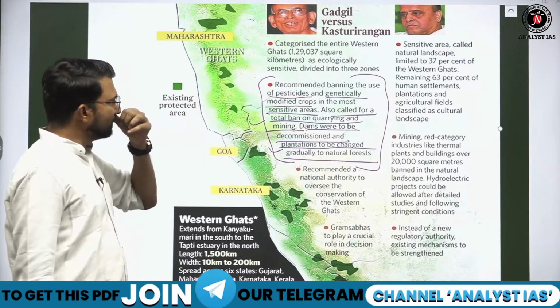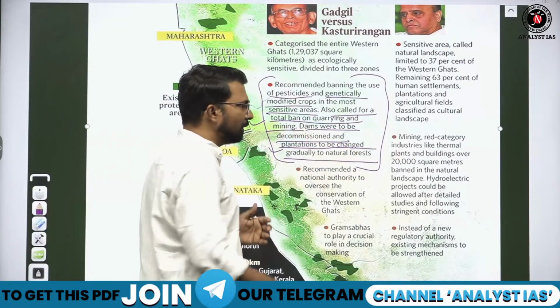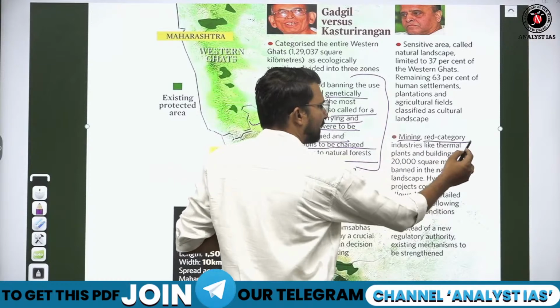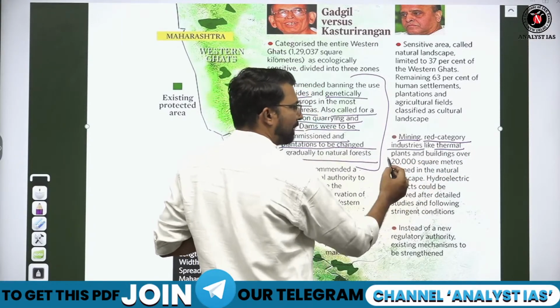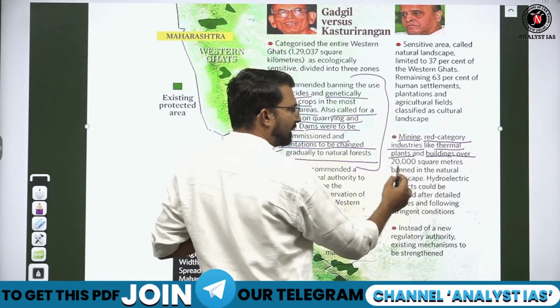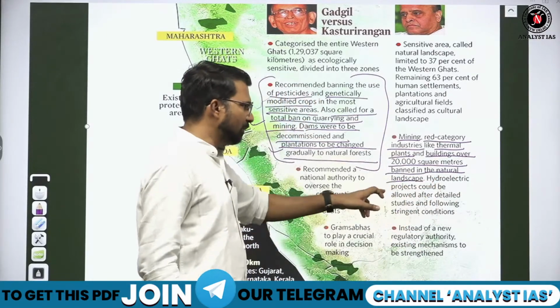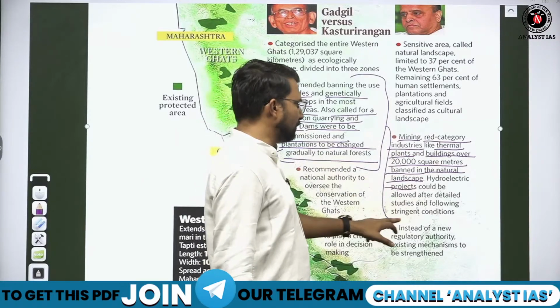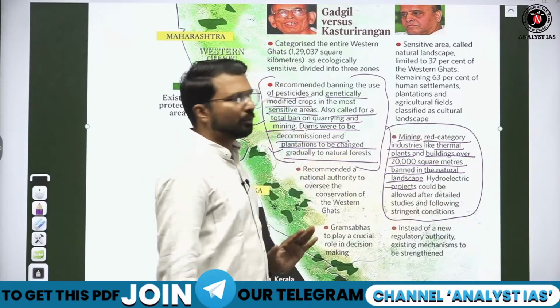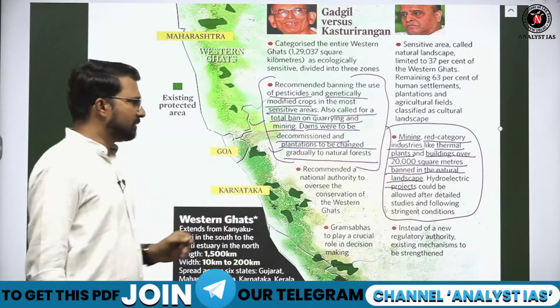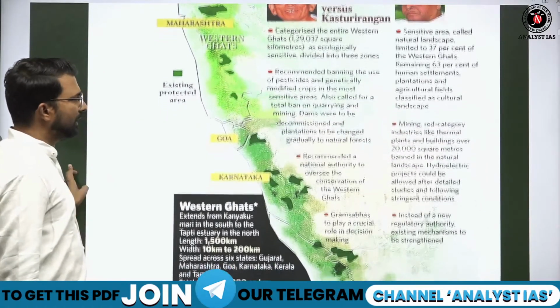Whereas if we talk about the Kasturi Rangan report, mining, red category industries like thermal power plants, buildings over 20,000 square meter in natural landscape, and hydrological projects were all allowed. So in the Kasturi Rangan report, we see that less stringent, less strict norms were there.